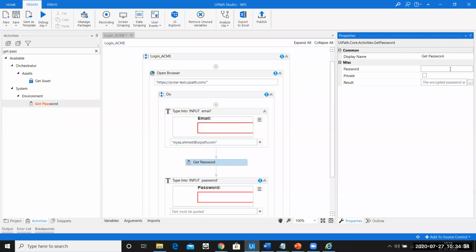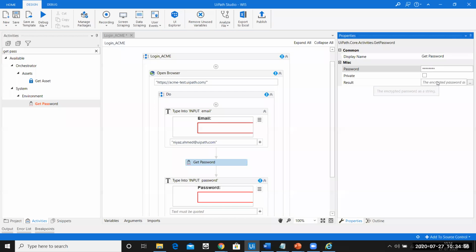Now you can see this get password activity in the properties section. We have two things here. The very first thing is that you need to pass the password. So I'll just type my password. Make sure that whenever you're typing the password in the get password activity, the password should not include double quotes. You have to simply type the password without the double quotes. So I'll just pass my password here.